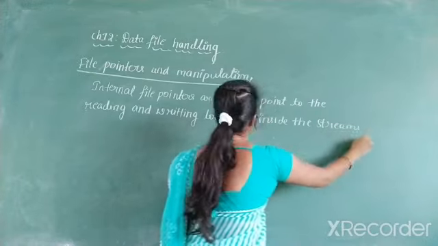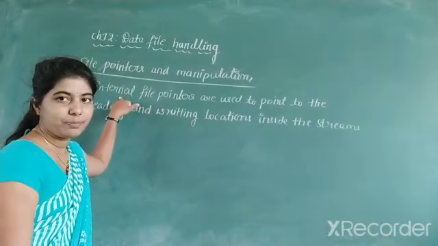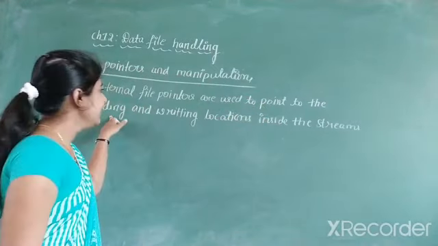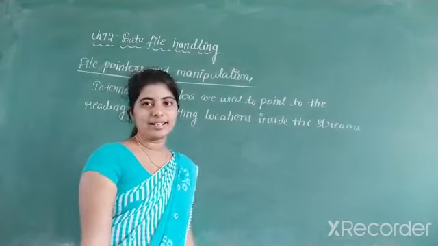So what do you mean by file pointers? Internal file pointers are used to point to the reading and writing locations inside the stream.